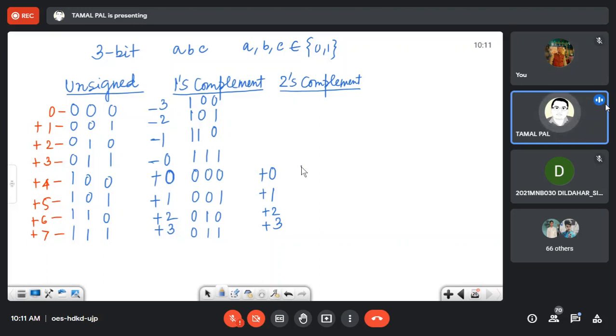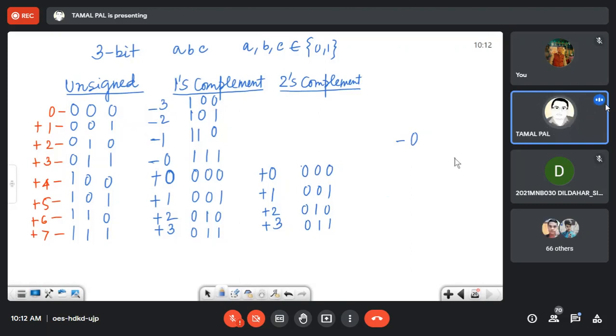This is the same as before: 0 0 0, 0 0 1, 0 1 0, and 0 1 1. But what about minus 0? What is the representation? Same, 000.